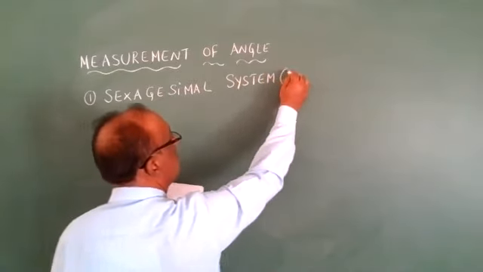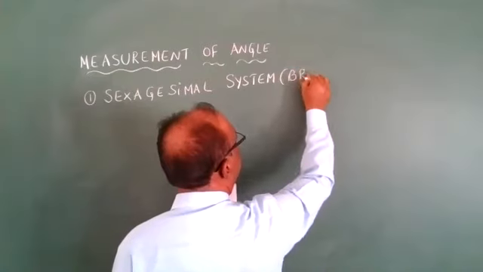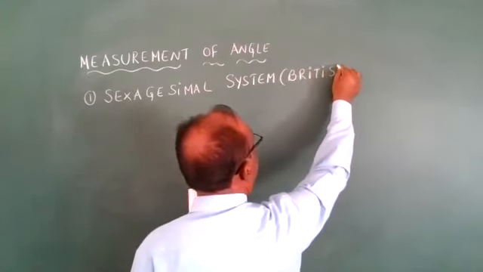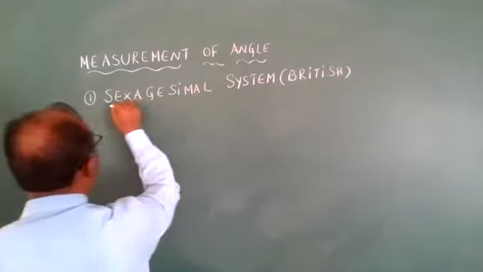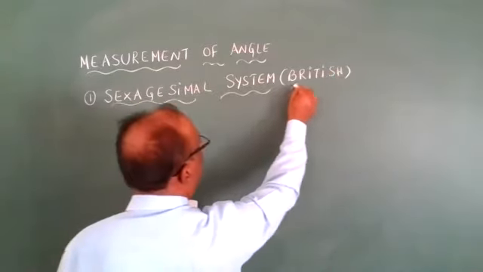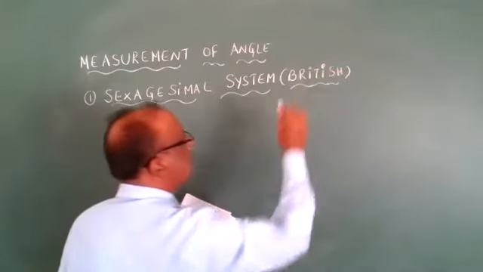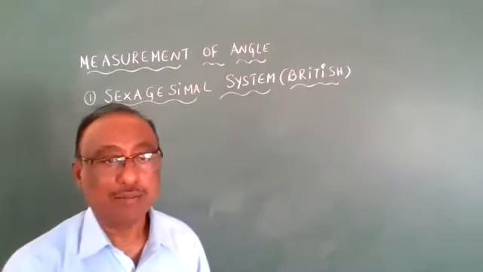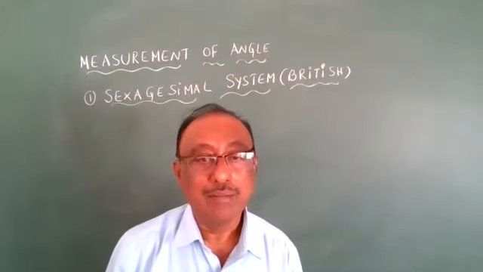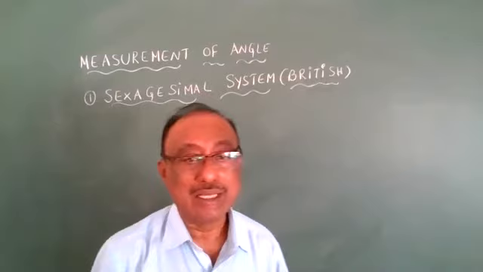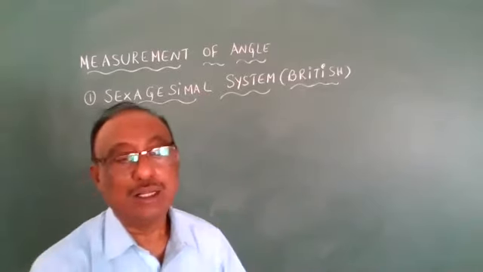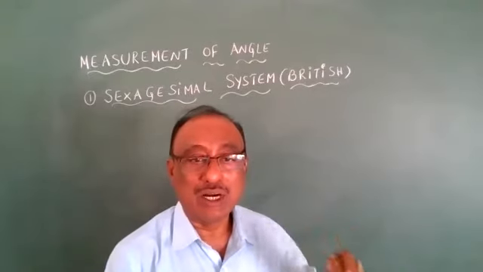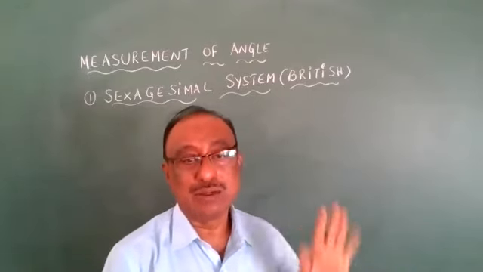Sexagesimal system, that is called the British system. The Britishers were ruling throughout the world, that's why we are using the British system only. The Greeks came, but their system failed. But the Britishers ruled for more days throughout the world. That's why we are accepting the British system. The whole world follows the British system only.